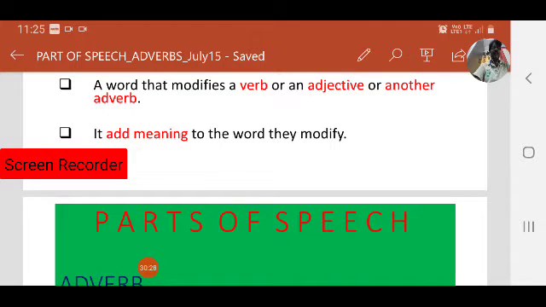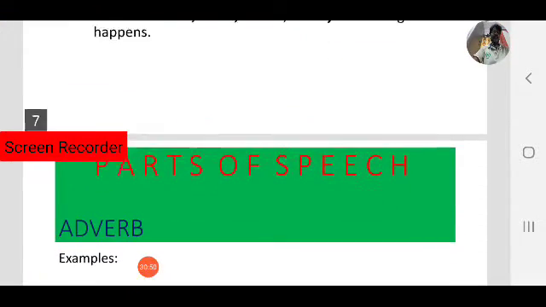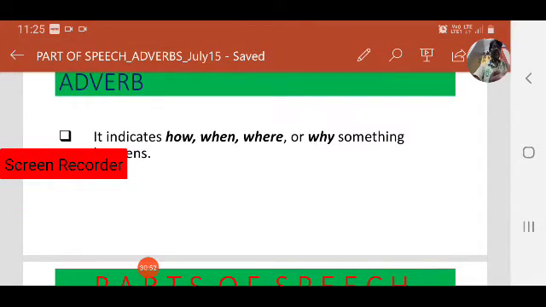The misconception is that adverbs only give more information about a verb. Not only a verb, it gives more information about an adjective and another adverb. It adds meaning to the word that it modifies. We have seen with examples how adverbs give more information about not only verbs but also adjectives and other adverbs.